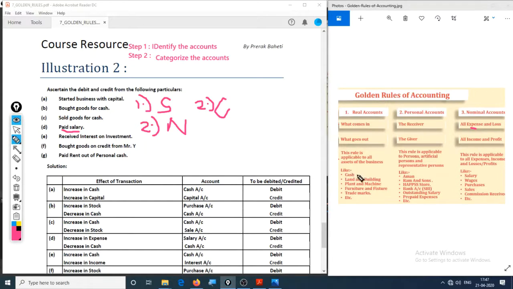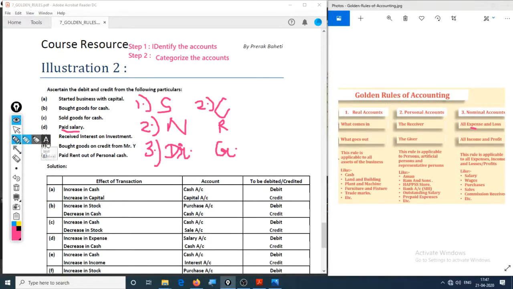You can assume your bank also. Cash is a real account. Hence, it is a real account. Okay, so let's check this out. Salary is paid. Salary is our expense and loss. Hence, it should be debited. Okay. And cash is paid. That is, cash goes out. So, debit what comes in, credit what goes out. Hence, this should be credited.